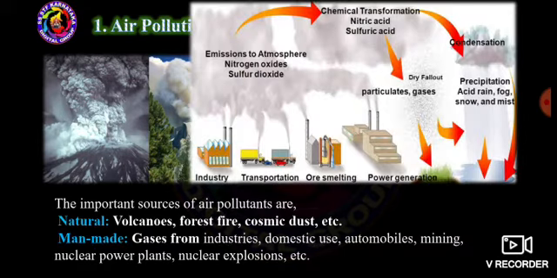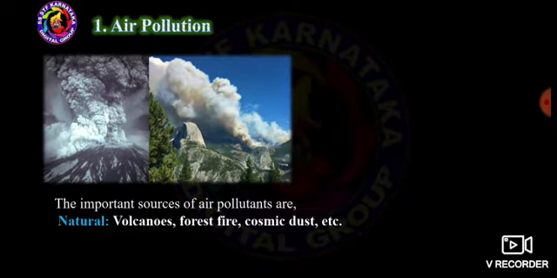The important sources of air pollutants are like natural sources: volcanoes, forest fire, cosmic dust. These were the sources of air pollutants, which were also called natural sources of air pollutants.